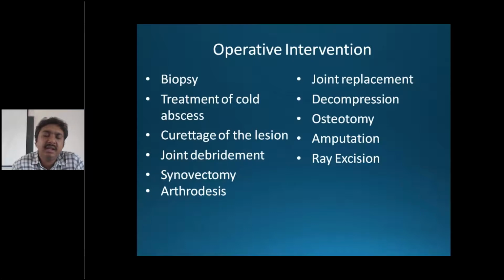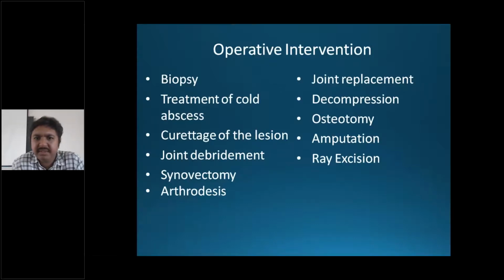tuberculosis in the spine and the parts of the spine which can pressurize on the spinal cord or nerve roots. So then you have to do a decompression. Osteotomy, very rare. If there is a deformity, then you can do an osteotomy to correct it. Amputation is also very rare, because we have nice treatments and better diagnostic modalities. So amputation is a little rare, but you can have dactylitis, which is not responding to treatment, and then you can do an amputation of the ray, that is one first metatarsal or whatever metacarpal.